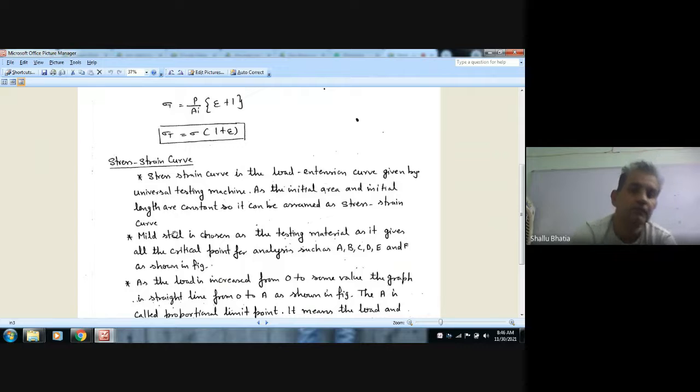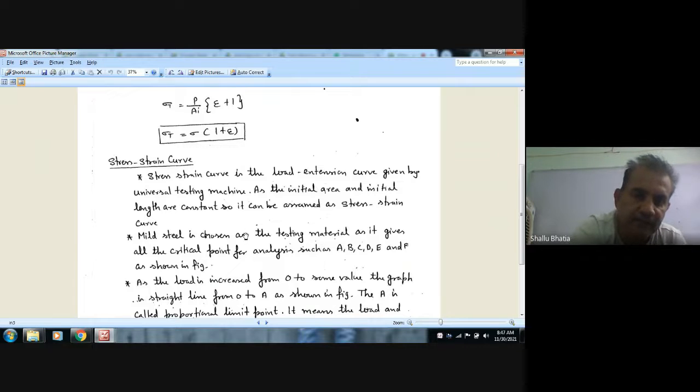In the universal testing machine, while performing the experiment, we take mild steel as the testing material because it gives all the critical points like A, B, C, D, E, F. We will study these later.